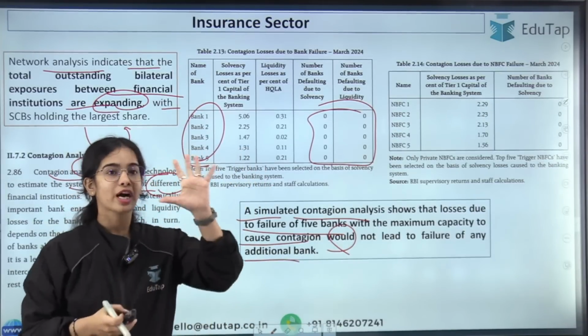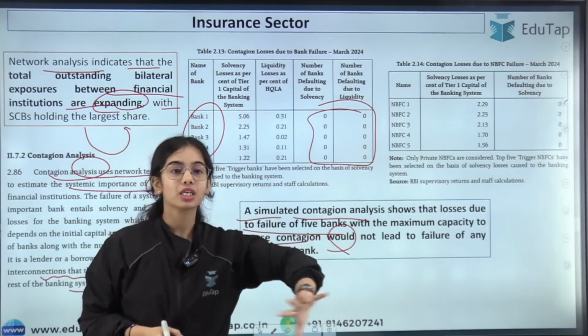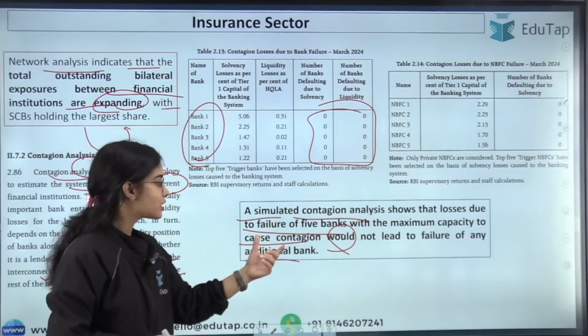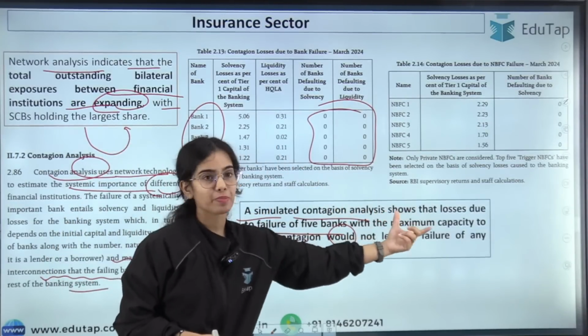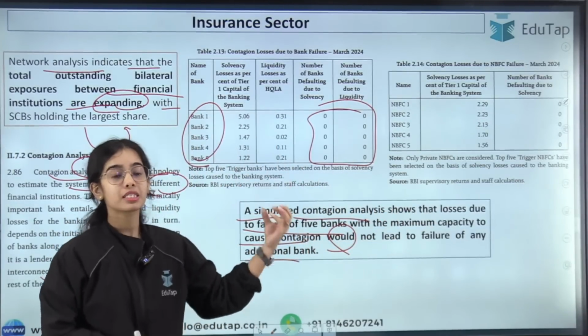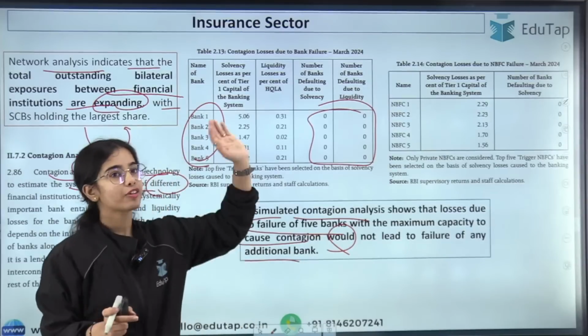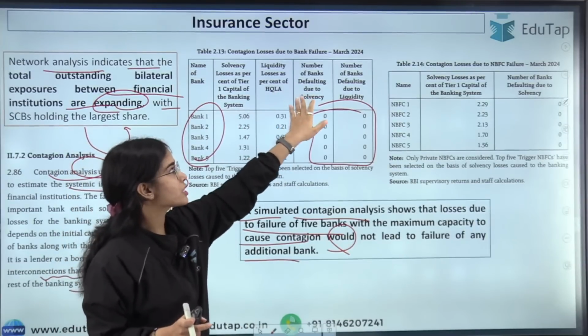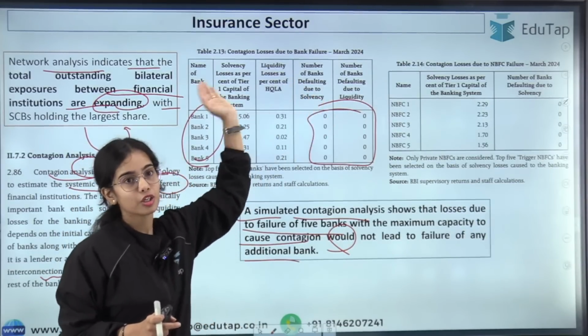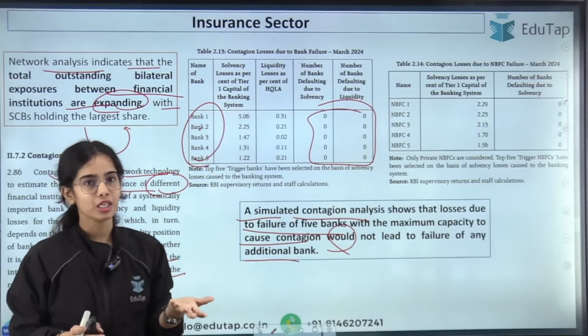So the top 5 banks that are most connected with the other financial institutions have the maximum capacity to cause contagion, but still, even if these top 5 banks that are most connected are failing, it will not affect the other banks. Number of banks defaulting due to the failure of these 5 banks will be 0.